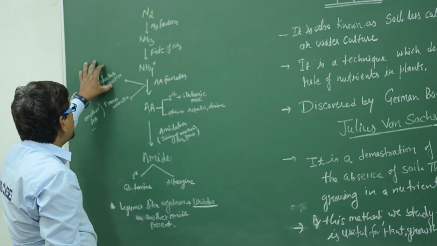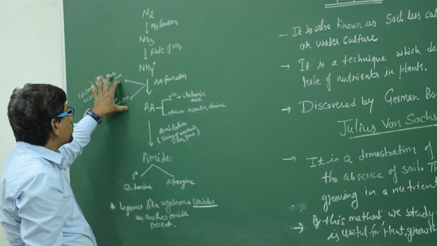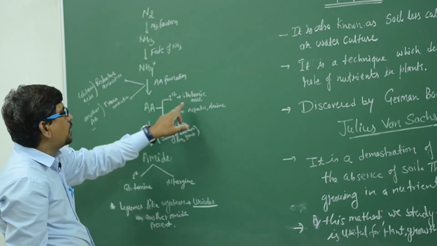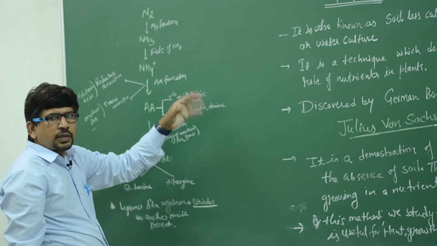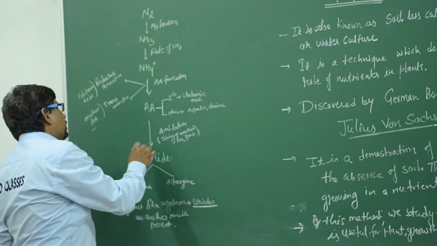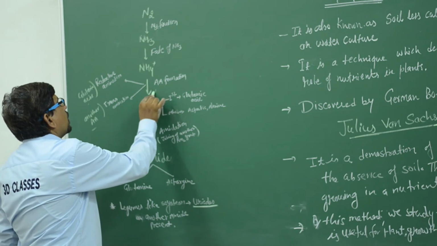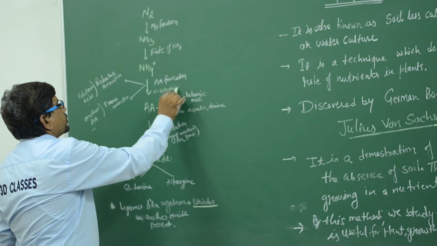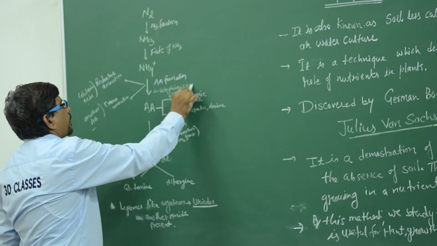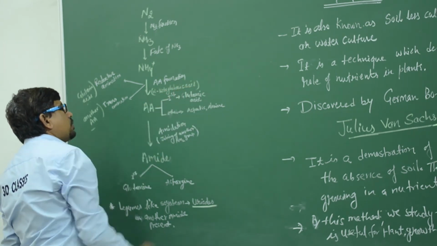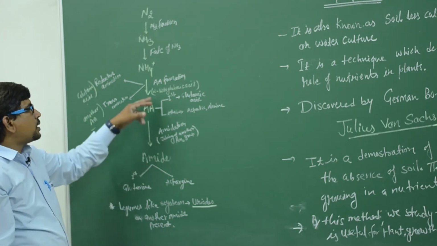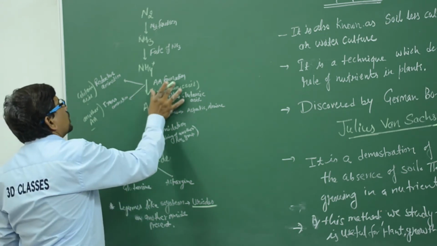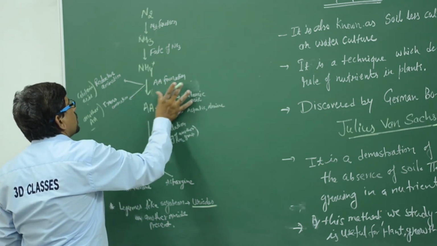The first amino acid is glutamic acid, others are aspartic acid, alanine and different types. An important thing here is alpha ketoglutaric acid. It is a TCA substrate that is required, and in the presence of this acid, these are formed. We can draw here.